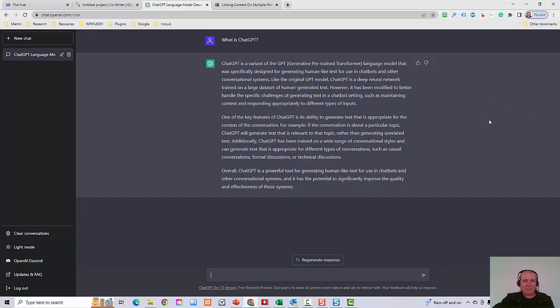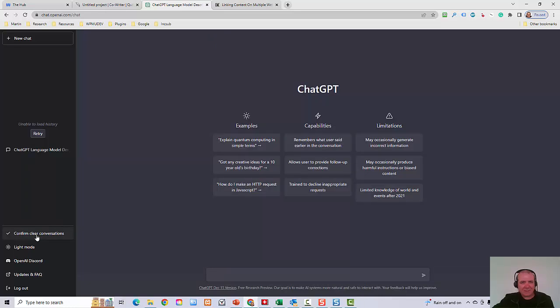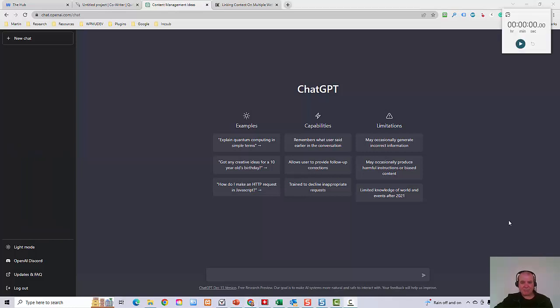So we're going to get straight into it. We're going to get into the ChatGPT main screen, into the software tool. I'm just going to clear this conversation here, so we start from a brand new empty blank canvas. Okay, I've set up the timer. The first step is we're going to ask ChatGPT to generate ideas for articles on effective content management. So let's start the timer.